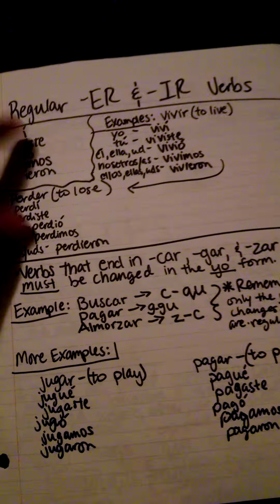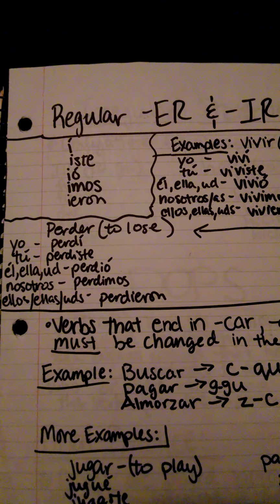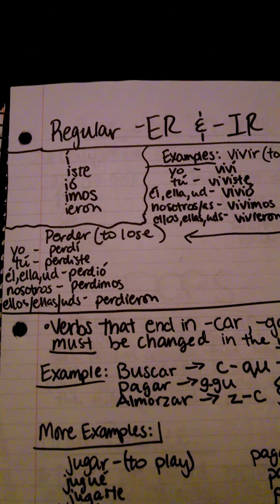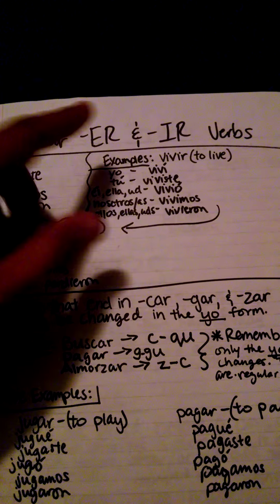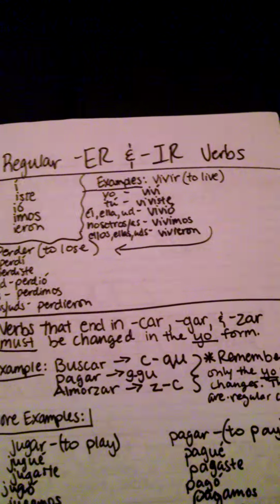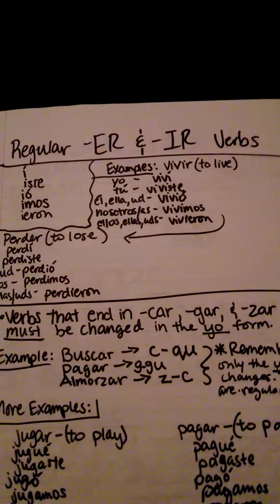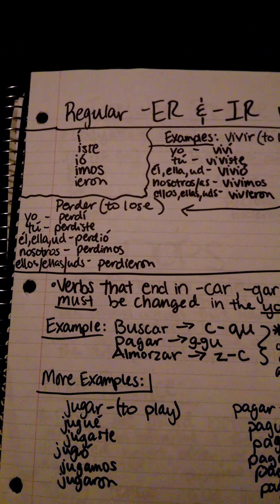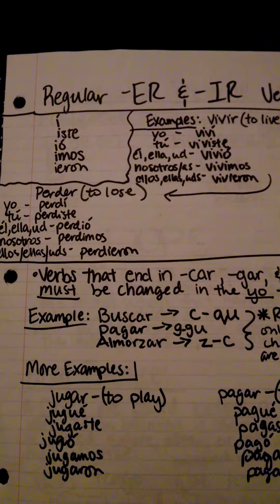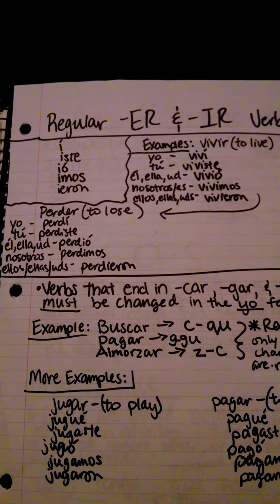Next, we have the regular ER and IR verbs and their endings. Iste, ió, imos, ieron are the regular conjugations. And some examples I had were vivir, which means to live, and the conjugations are viví, viviste, vivió, vivimos, y vivieron. And the other example I had was perder, which means to lose, and the conjugations are perdí, perdiste, perdió,